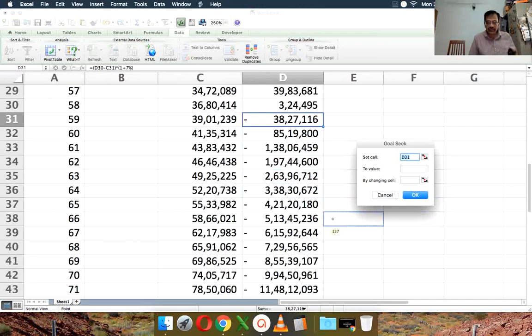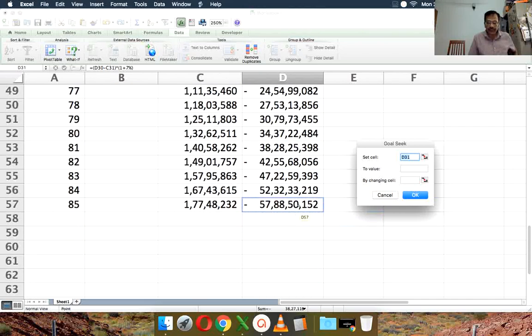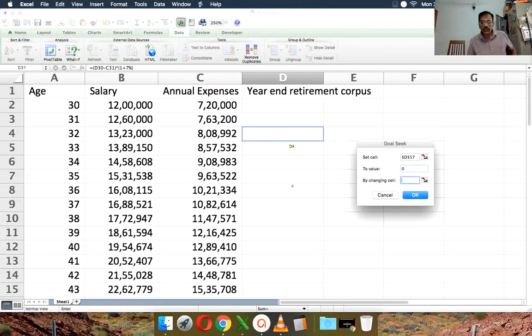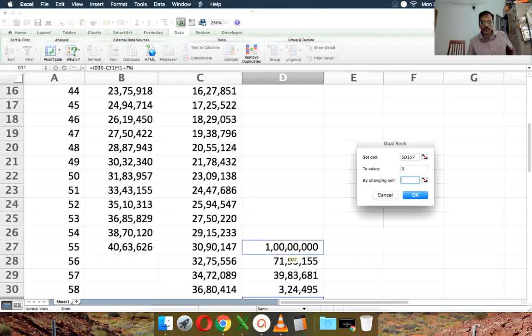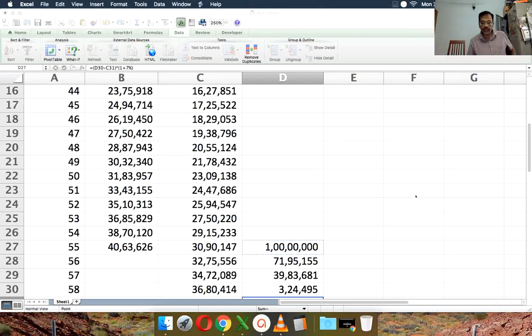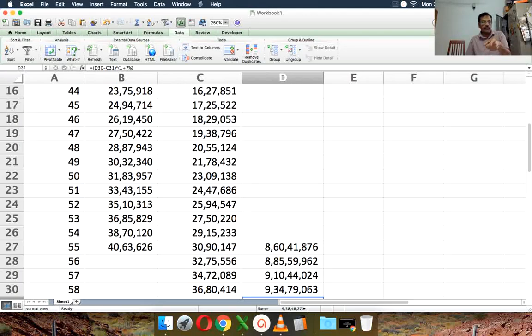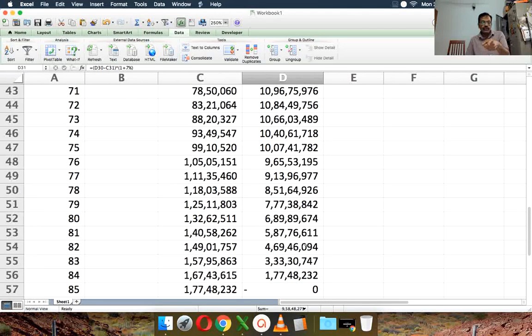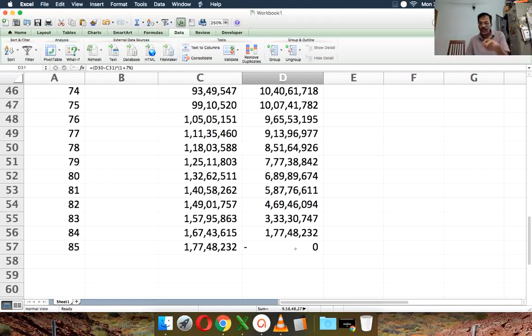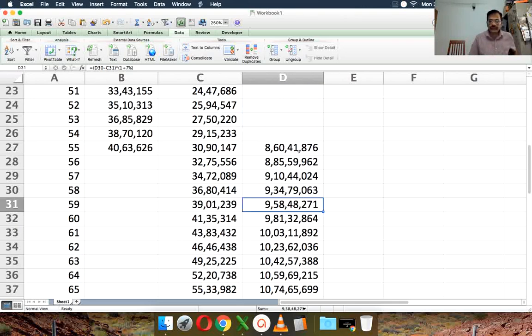So we're going to set the final cell here to 0, by changing the initial assumption we made about the retirement corpus. And when I click OK, that's it. It will be done immediately. So now that 1 crore has become 8.6 crores, and you see that the final value is 0 only at age 85.